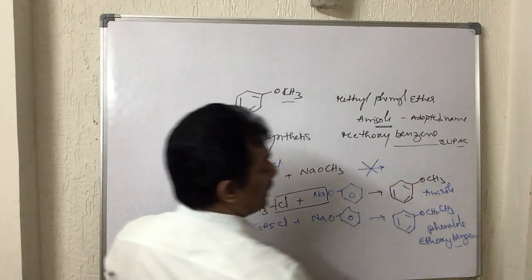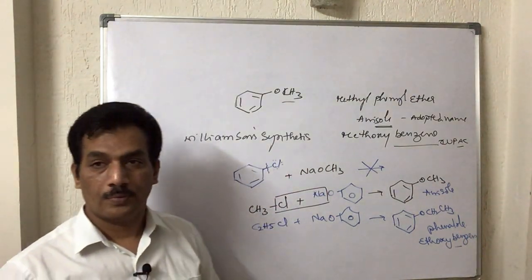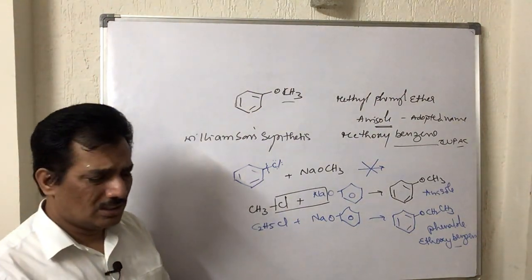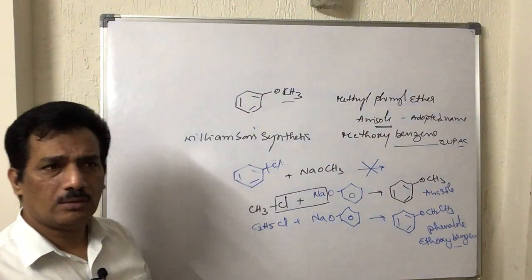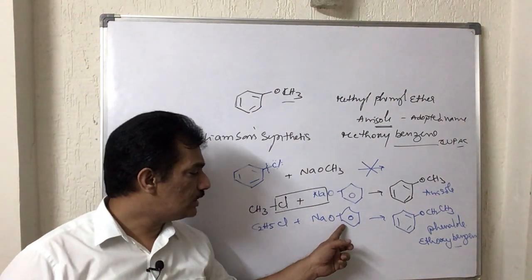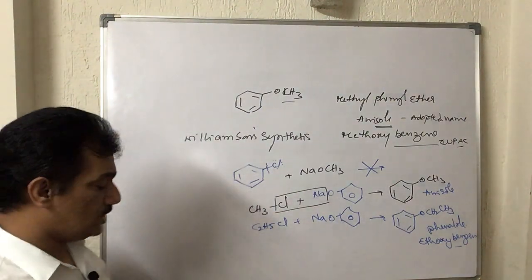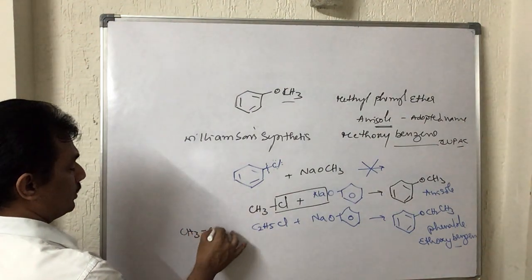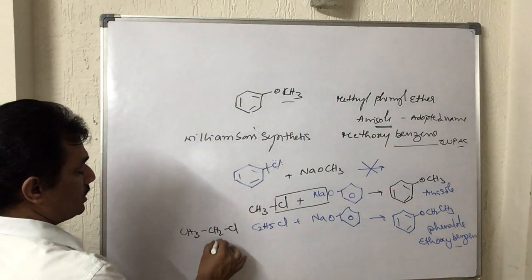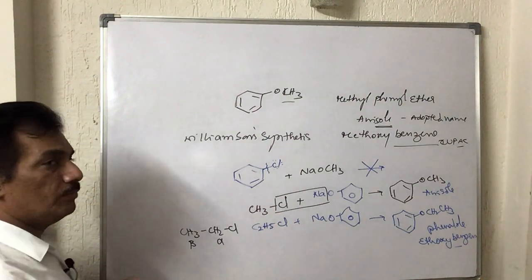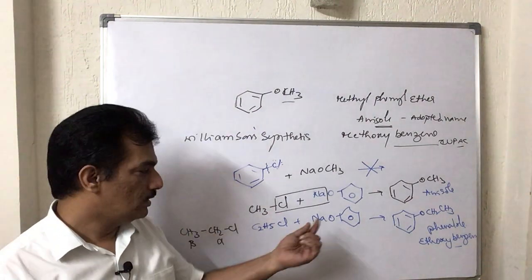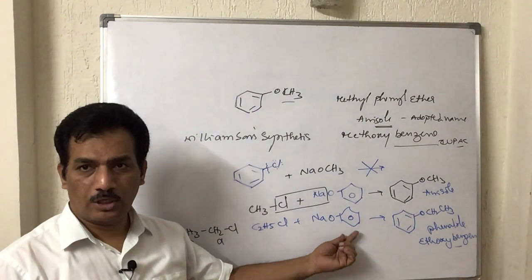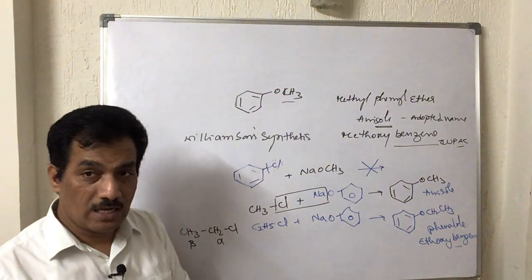Ethoxybenzene is otherwise known as phenol. Clear? And now here you may get some doubt related to this phenoxide. When it is reacting with ethyl chloride, if you observe, it is having beta hydrogen. Just observe, this is alpha carbon, this is beta carbon. Then simply recall that when it is an alkoxy group, that is the phenoxy group, it may behave like a nucleophile as well as a base.